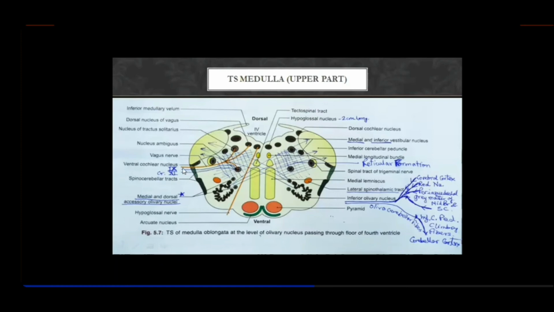So you find that the 9th, 10th and 11th cranial nerves arise here from the posterolateral sulcus. Posterolateral sulcus means, behind you find the inferior cerebellar peduncle, and ventrally you find the bulb of the olives, and in between the olives and the inferior cerebellar peduncle, you find the 9th, 10th and 11th cranial nerves arising by a number of rootlets.